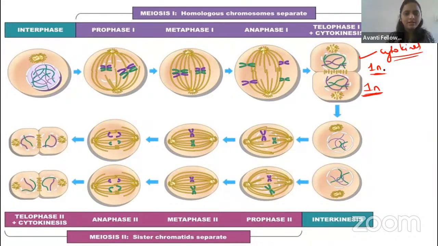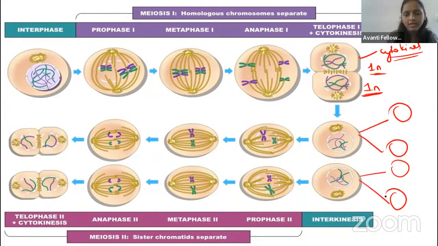Okay, so the same thing happens, guys, in meiosis 2. There is no recombination, right? So the cells will undergo the same prophase. In prophase 2, what will happen? Same thing. The nuclear membrane will degrade, the nucleolus will disappear. Then both cells will divide, and each cell will give rise to two cells. That's why in meiosis we get 4 haploid cells.